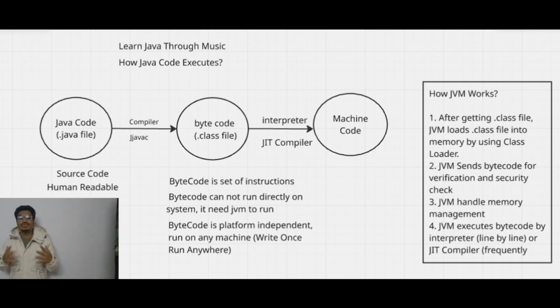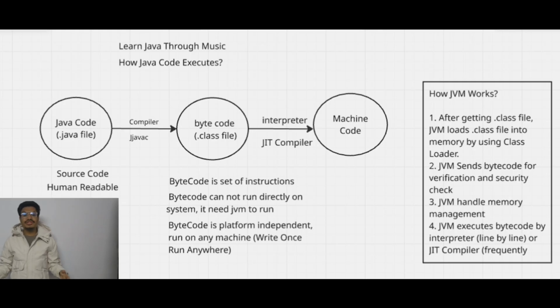After conversion, the source code is stored in a .class file. The JVM will load that class file into memory and check the bytecode for verification and security issues. That's why Java is also known as a secure language, because of bytecode verification. The JVM is also responsible for memory management: how much memory should be allocated is decided by the JVM.